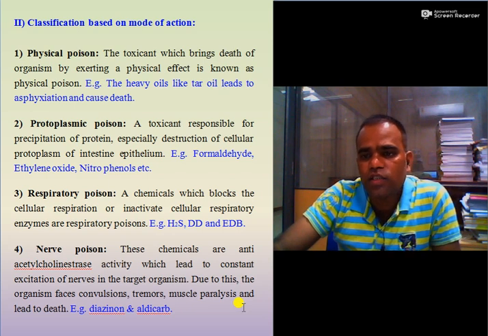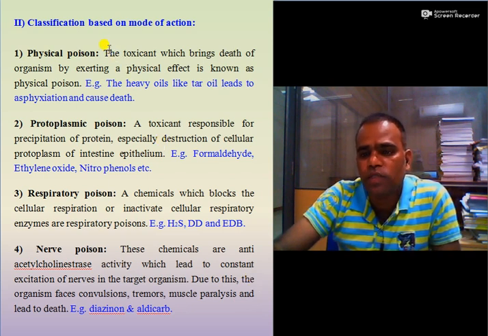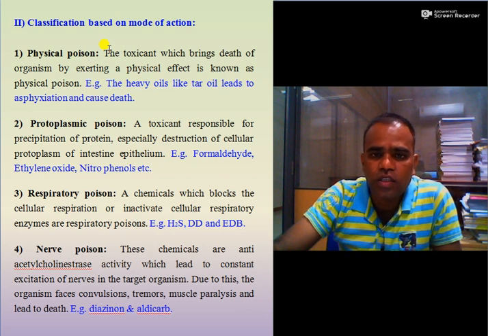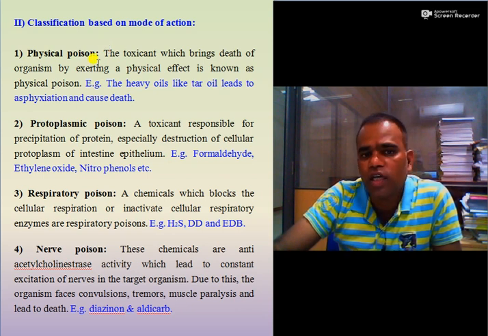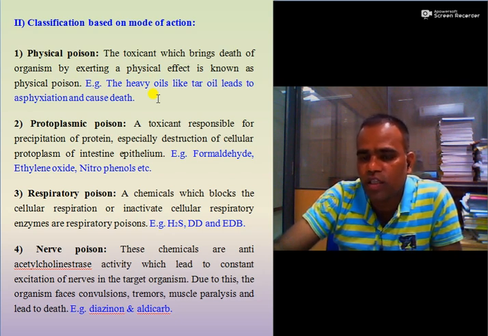Then classification of nematicides on the basis of mode of action. So there are different classes. The first one is physical poison, the toxicant which brings death of the organism by exerting a physical effect on the nematode. Say for example, heavy oils like tar oil lead to asphyxiation of the nematode and cause death.